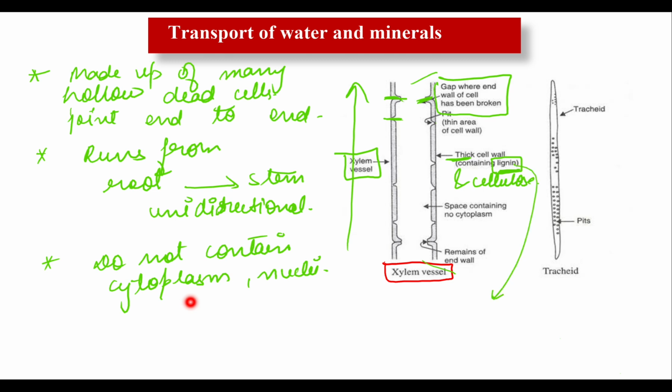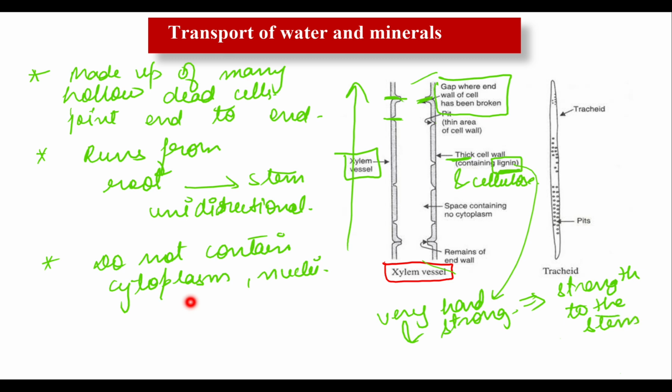If I talk only about lignin, it is a very hard and strong substance. So xylem vessel provides strength to the stem. Because it is a long tube like structure which runs like a drain pipe throughout the plant, it helps to keep the plant upright. This is all about the function of lignin. So wood is made mostly of lignified xylem vessels.